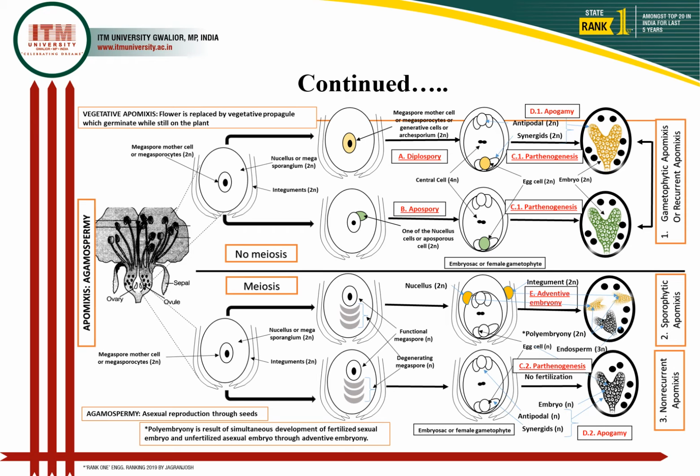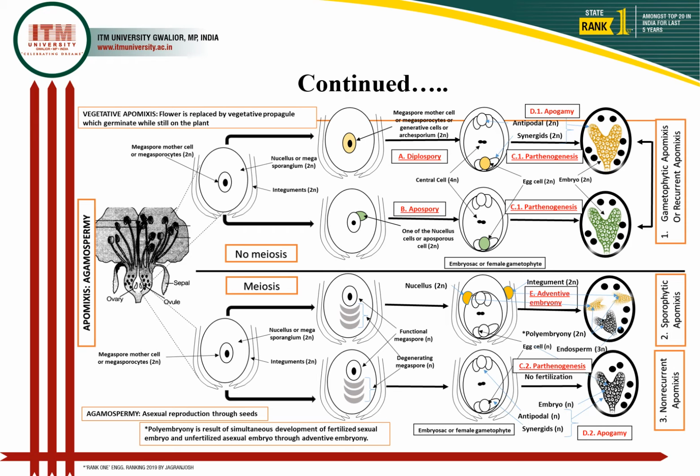So, in the phenomena of agamospermy, there may be development of a normal embryo sac through meiosis, or there may be development of an embryo sac without any meiosis.